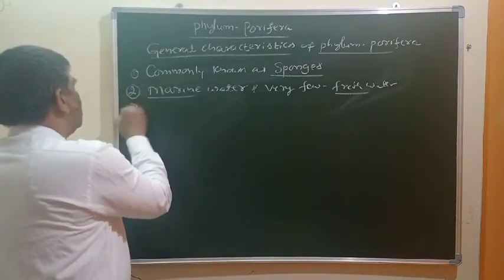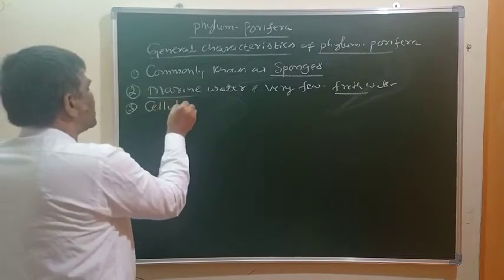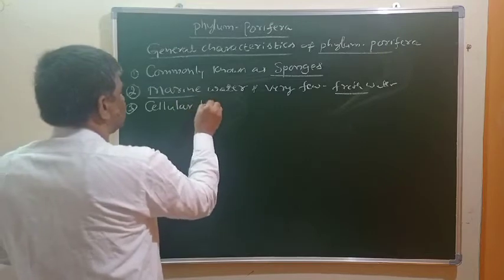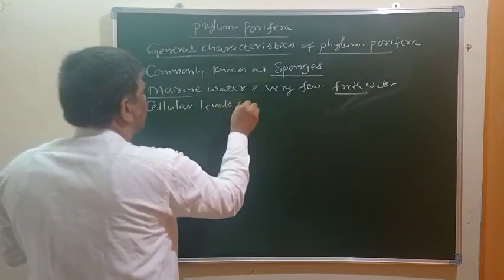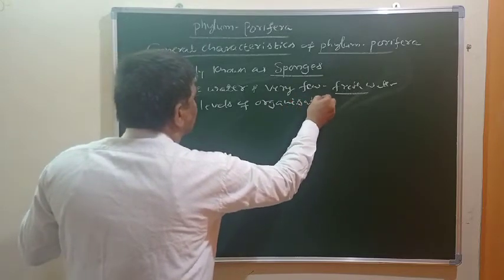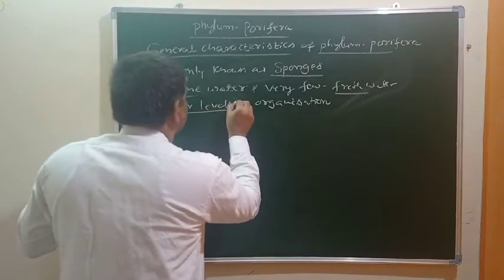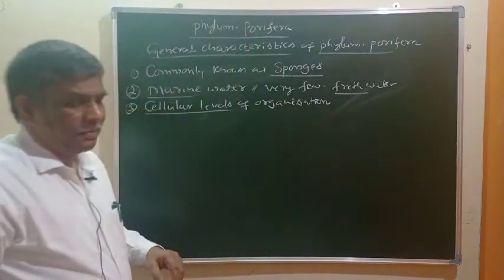And one very important characteristic feature is that they have a cellular level of organization. We have already discussed this; the cellular level of organization is present only in this phylum.